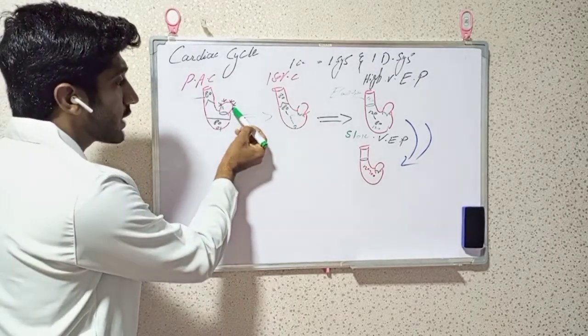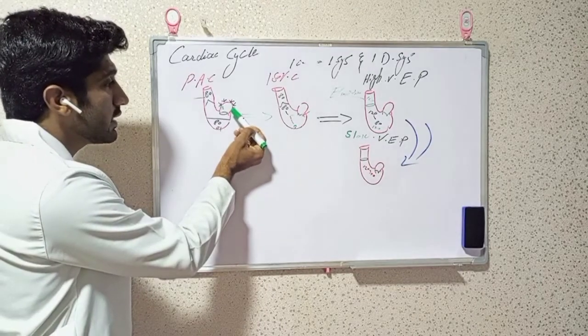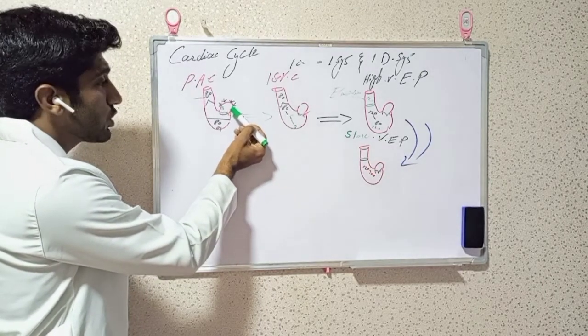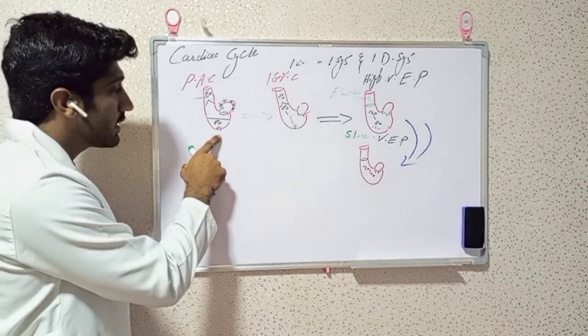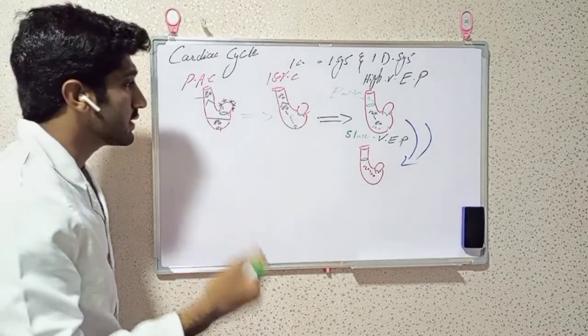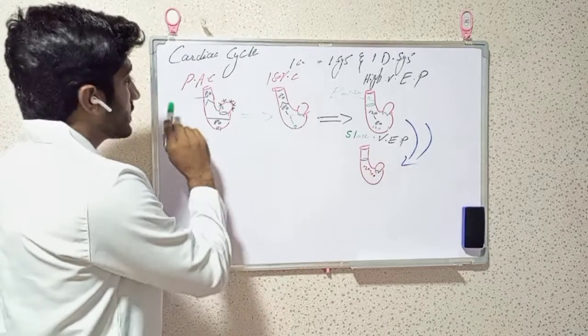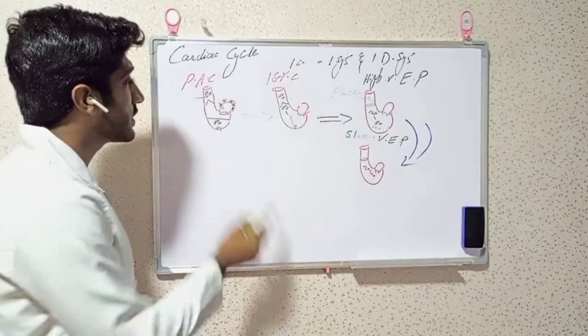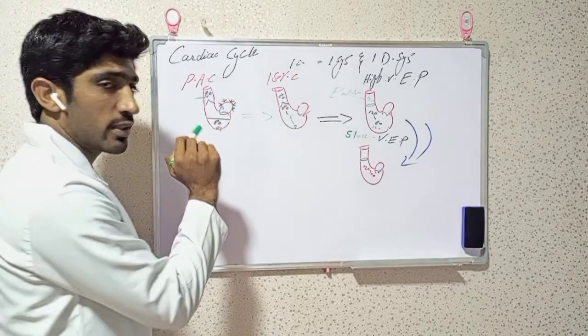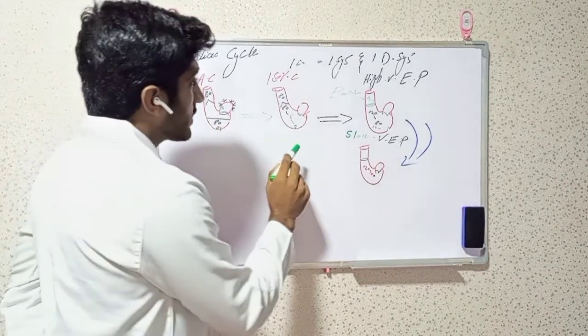When the atria contract, pressure in the atrium increases and the pressure of the atria is communicated to the ventricle, so the pressure of the ventricle increases, but only a very mild increase. This is called the phase of atrial contraction, because in this phase we discuss contraction of the atrium. After that, in the next phase we discuss